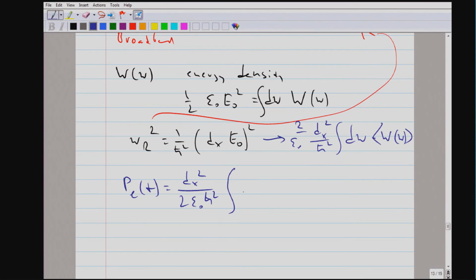Now I change the integration variable from omega to detuning. We integrate relative to the resonance. So our energy density is now at the resonance omega naught plus the detuning. And we have this Rabi oscillation term.